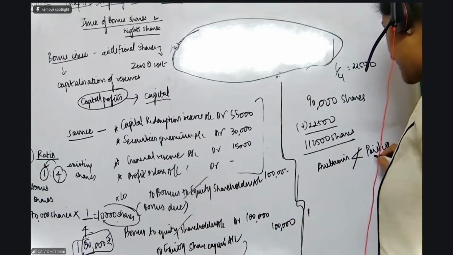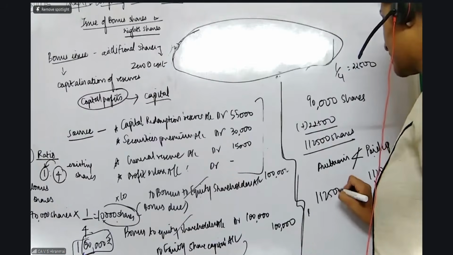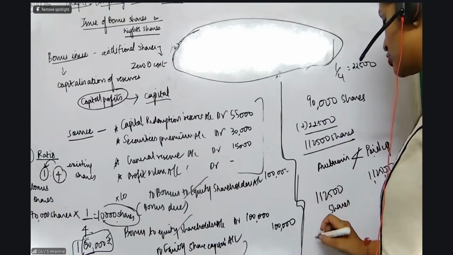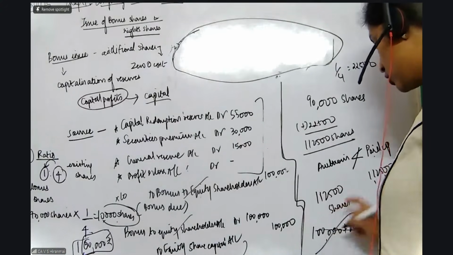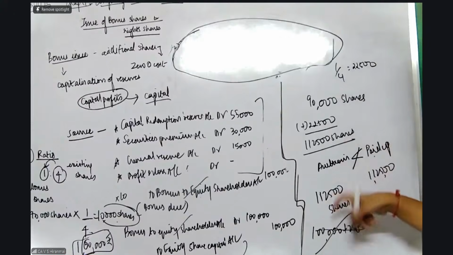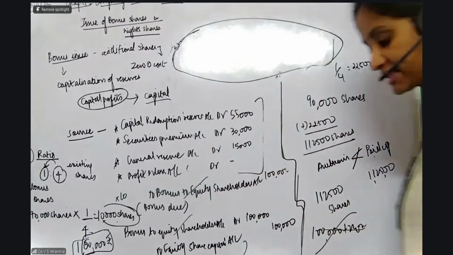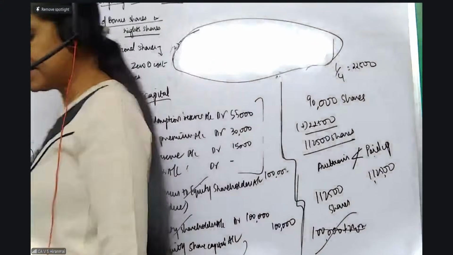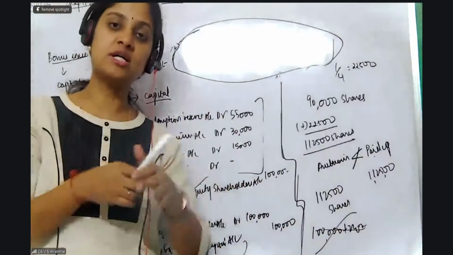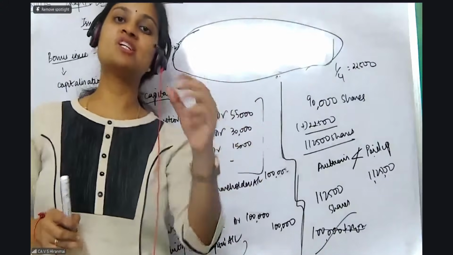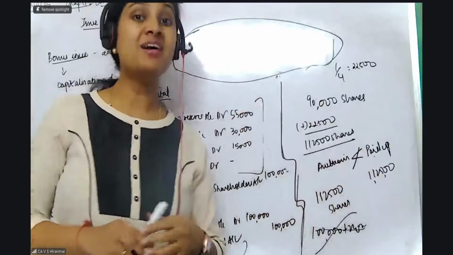So whatever you are writing as paid up here, 1,12,500, here also you have to write 1,12,500. You should not get confused, madam, 1 lakh authorized is there, with that I will add 22,500. No, whatever is your paid up capital, that much will be your authorized capital, especially in case of bonus shares when they are issuing. Is this concept clear to everybody, how the authorized changes? So in this question, directly in the notes, in authorized capital the number of equity shares you can just increase, which should be equal to your paid up capital.